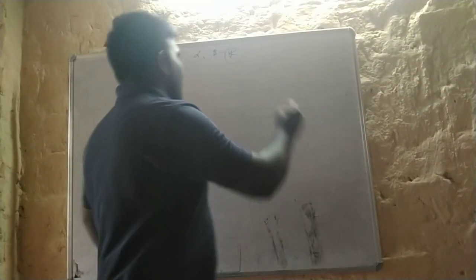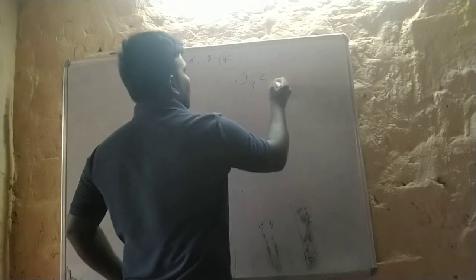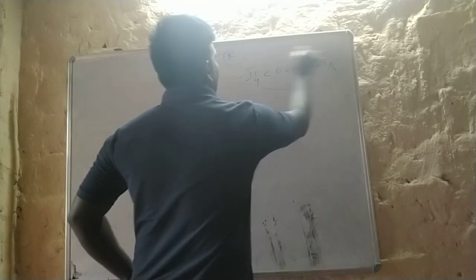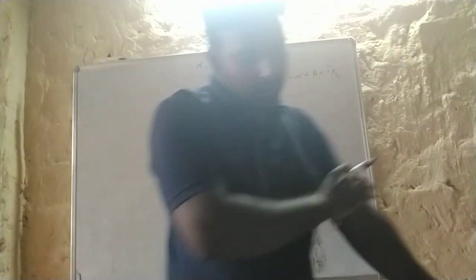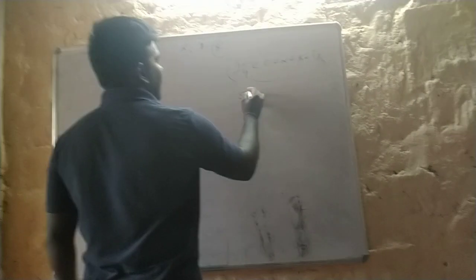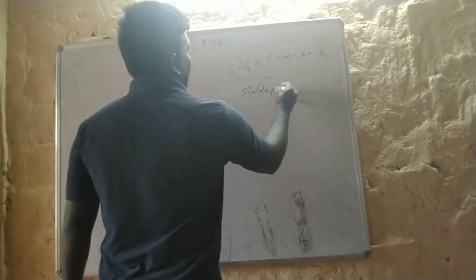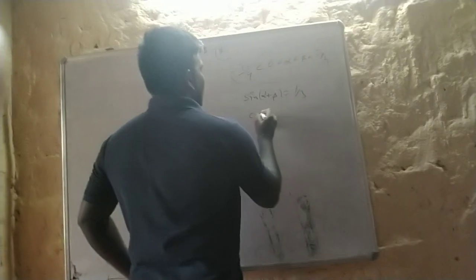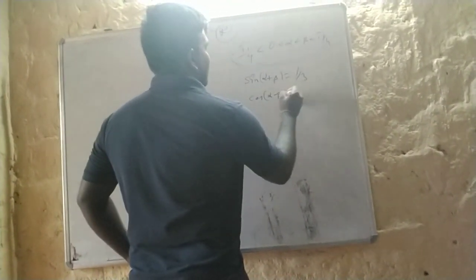If sin of alpha plus beta is equal to 1 by 3, and cos of alpha minus beta is equal to 2 by 3. That's okay.